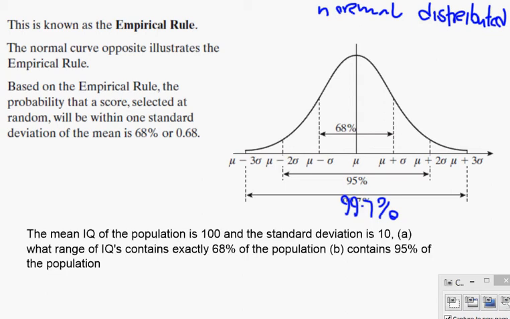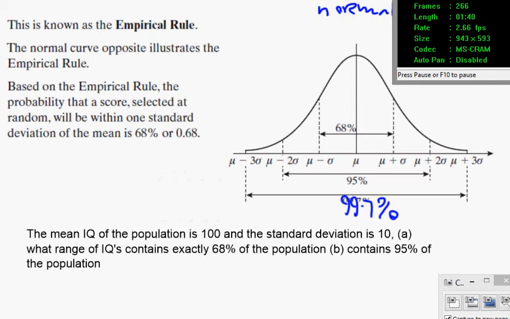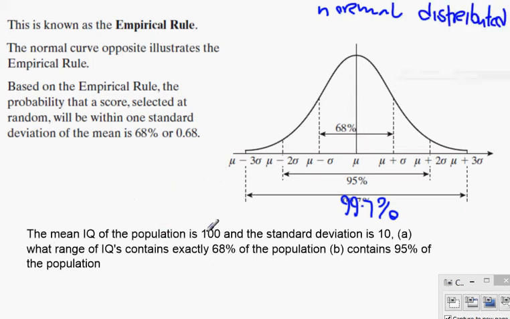So, guys, in this question here, what we're doing is we're doing the mean IQ. In a normal distribution, the mean is dead center. It's 100. Mu is the mean, and the mean is 100. Sigma stands for the standard deviation, and the standard deviation is 10. It says it in the question.